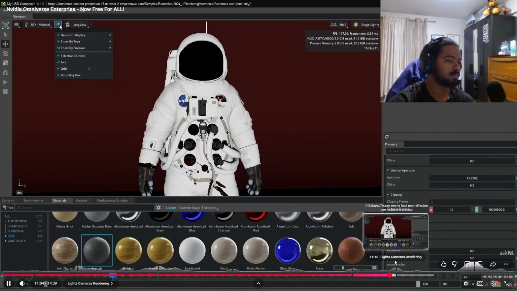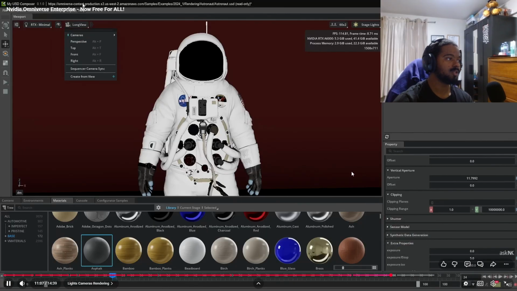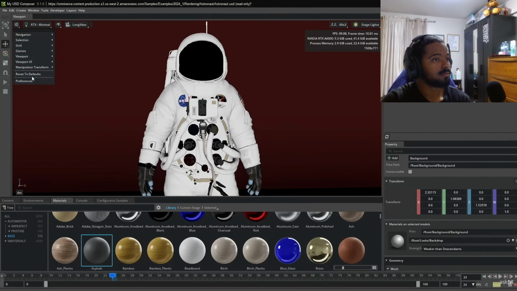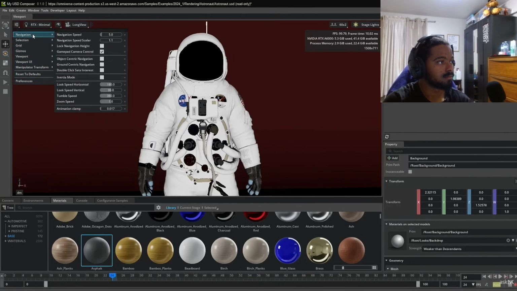Right over here, we also have a couple of things that we can show. And for the viewport, we also have some more stuff that deals with various manipulation and also preferences that you might want to explore.